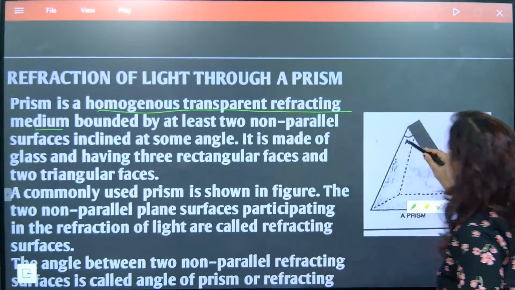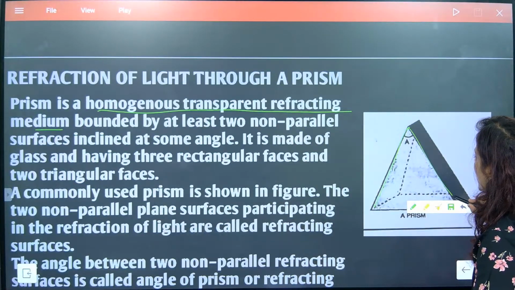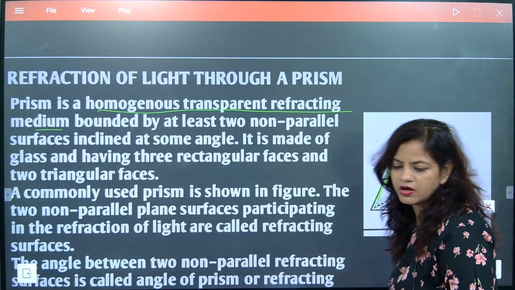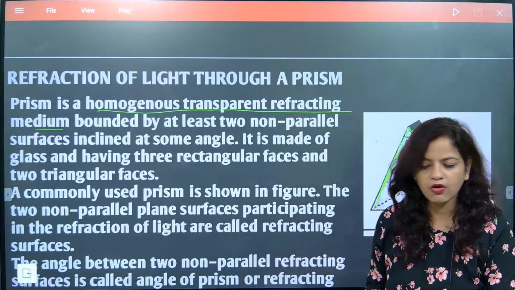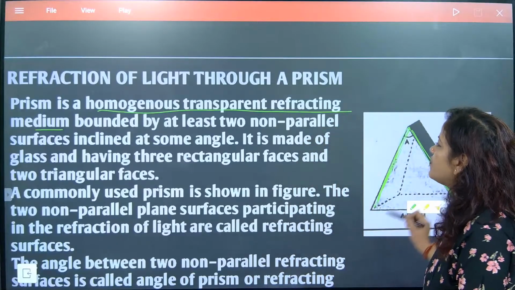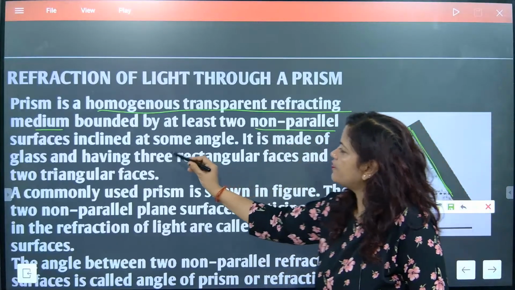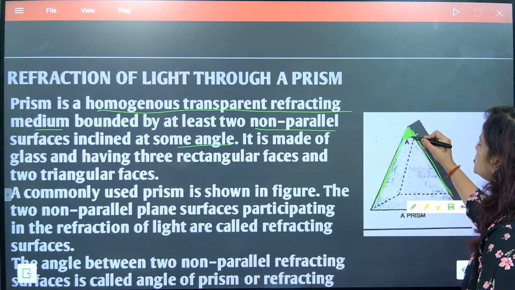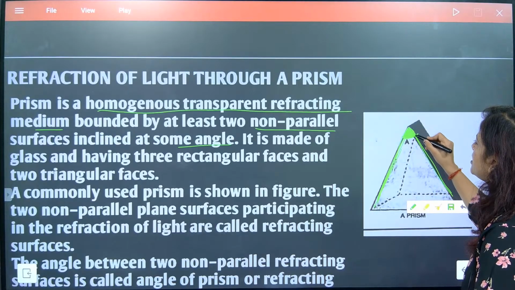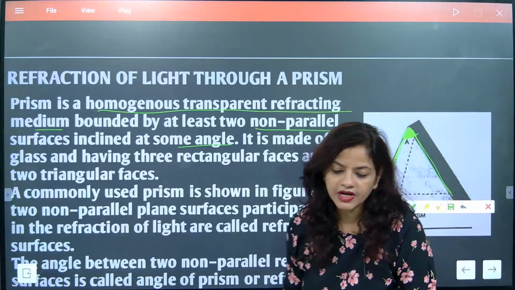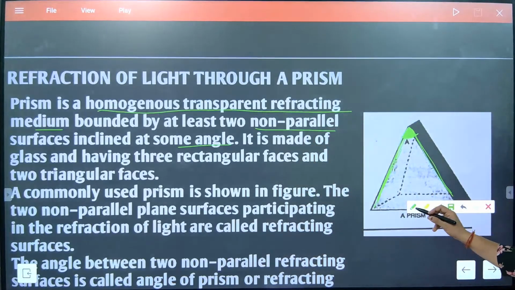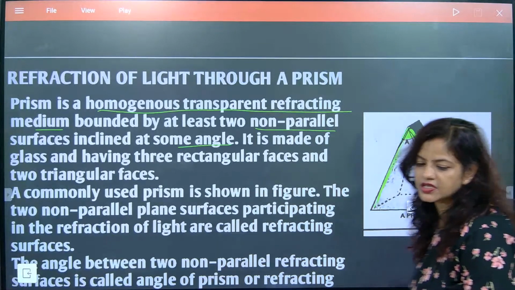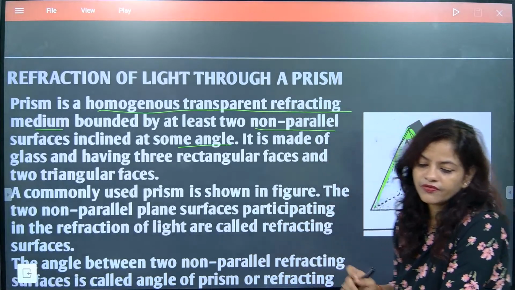And here, beta, these two surfaces are exactly what? Parallel, but they are not parallel. They are not parallel, and both surfaces will be inclined on each other. Understood? So this part we have understood. So non-parallel surfaces inclined at some angle. Now, did you see this angle making between them? This is the angle actually subtended between them. So here non-parallel, but here see the angle subtended between the two refracting surfaces.